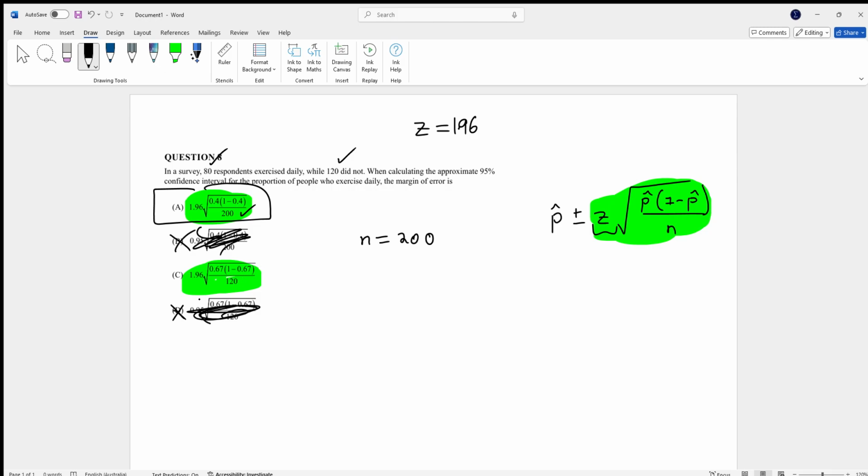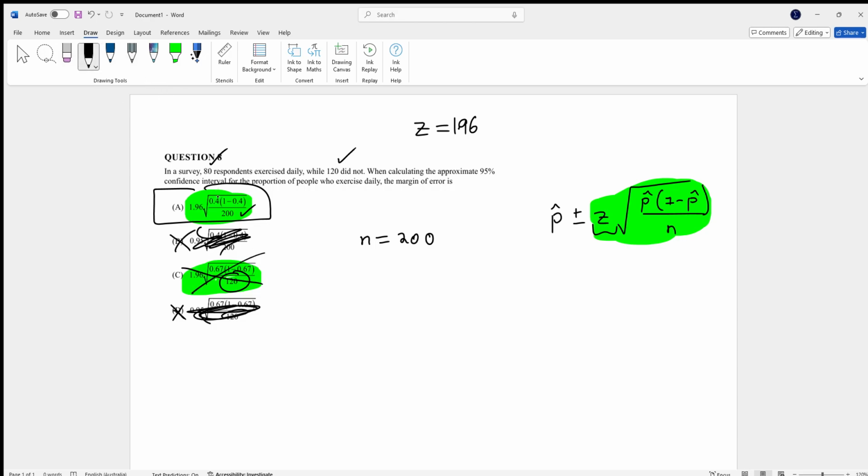The reason why C is incorrect is because they put 120, which is just saying we are only asking the people that did not exercise. However, the proportion has to be the people who exercise. That's what they're talking about here. So it doesn't make sense for C either.